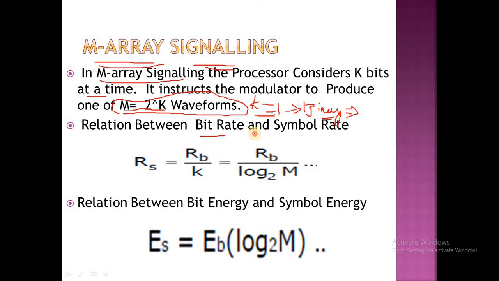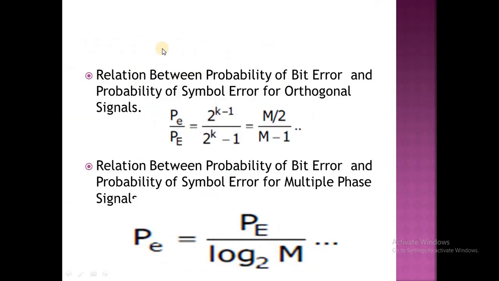The relation between the bit rate and the symbol rate is given by Rs equal to Rb by k, where k is equal to log 2 M. We already discussed the value of k initially. The relation between the bit energy and the symbol energy is Es equal to Eb into log 2 M. Next, for orthogonal signals, the relation between the probability of bit error and the probability of symbol error is Pb by PE equal to (M by 2) by (M minus 1).